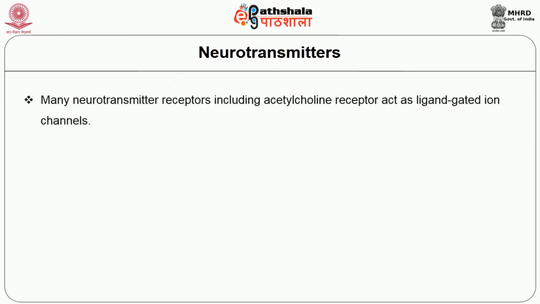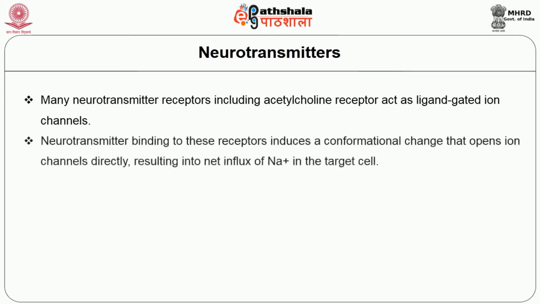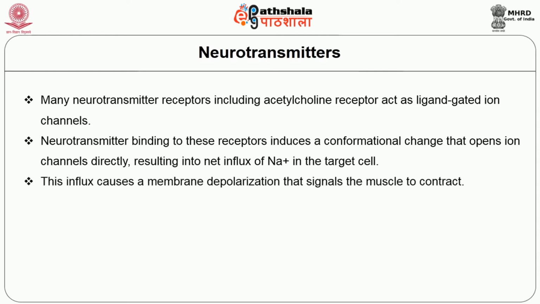Many neurotransmitter receptors, including the acetylcholine receptor, act as ligand-gated ion channels. Neurotransmitter binding to these receptors induces a conformational change that opens ion channels directly, resulting in a net influx of sodium ions into the target cell. This influx causes a membrane depolarization that signals the muscle to contract.